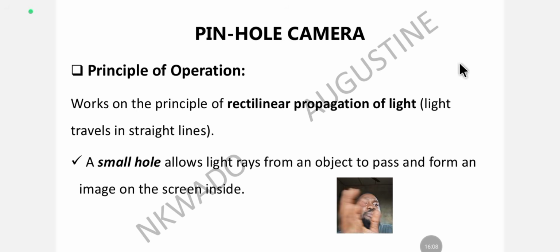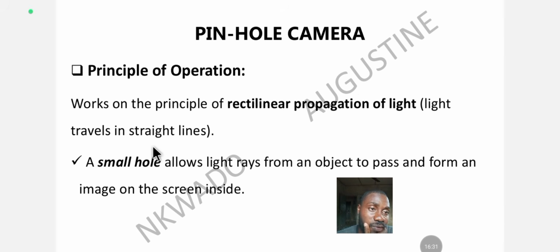All right, now the pinhole camera. Let's understand how the pinhole camera operates. The pinhole camera works under the principle of the rectilinear propagation of light. When you say rectilinear propagation of light, it means the propagation of light on a straight line. So light travels in a straight line. That is the propagation.